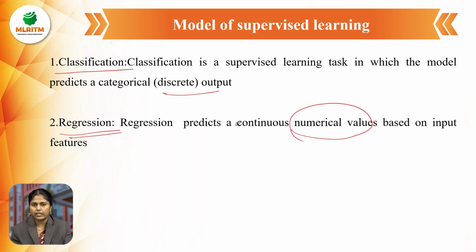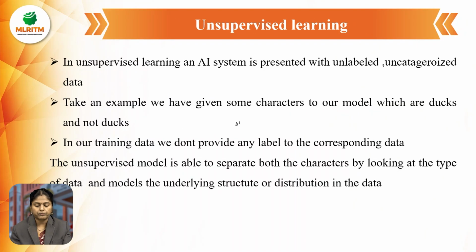Classification is nothing but getting a discrete output by doing some training methods in supervised learning. Whereas in the regression method, we consider only numerical values, no alphabetical characters, based upon the input features.